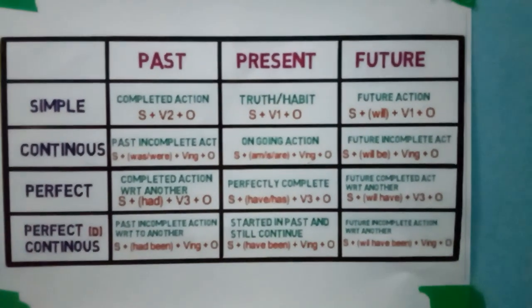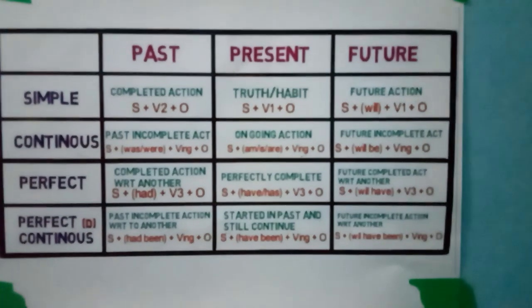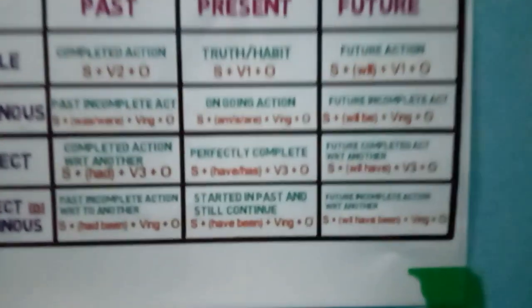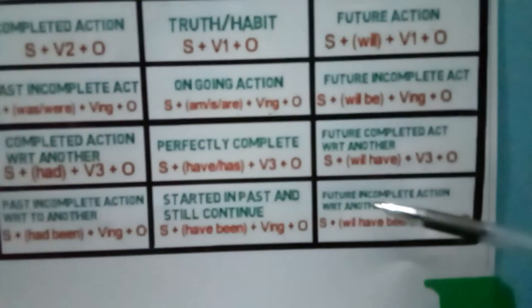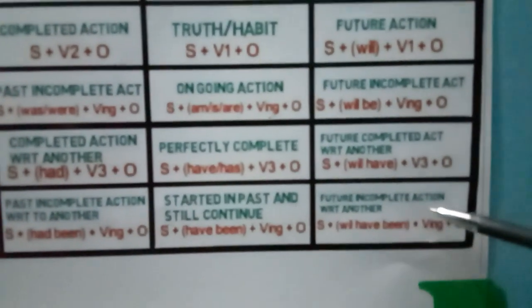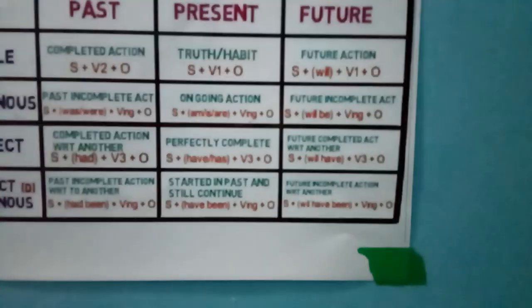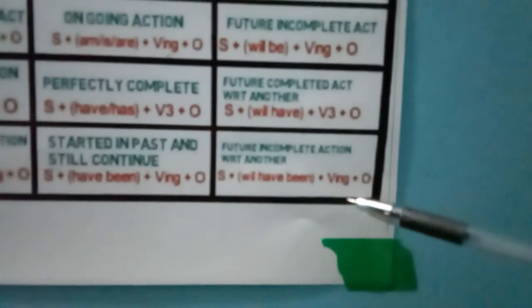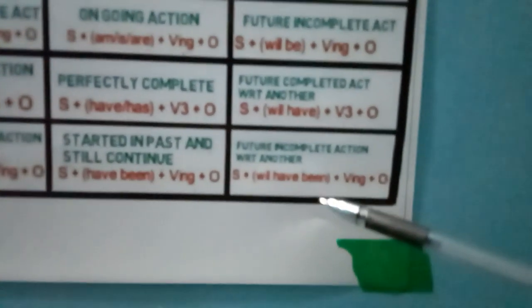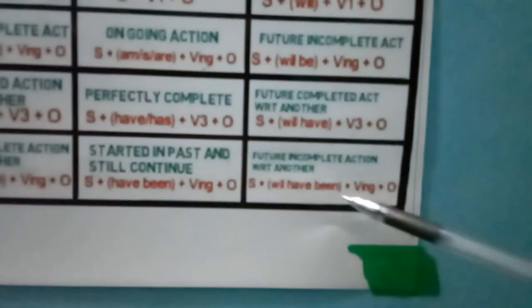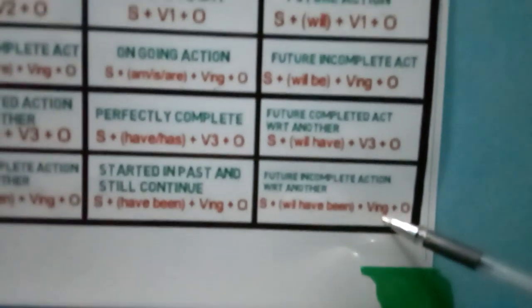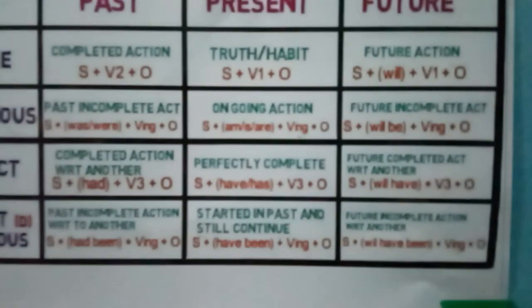Now the last one is future perfect continuous tense. In this you can see future incomplete action with reference to another, again the same thing. And your structure is subject plus will have been plus verb first form plus ing plus object.